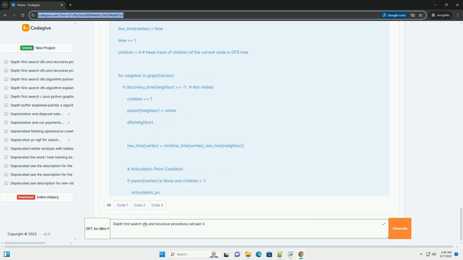Memory management. In recursive DFS, the function call stack can grow very large, leading to stack overflow errors, especially in deep graphs. Some strategies to mitigate this include converting to iterative DFS. Use a stack data structure to manually manage the nodes to be visited, avoiding the recursion overhead.